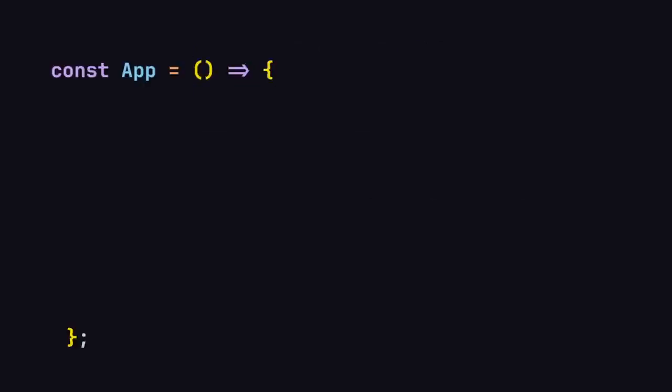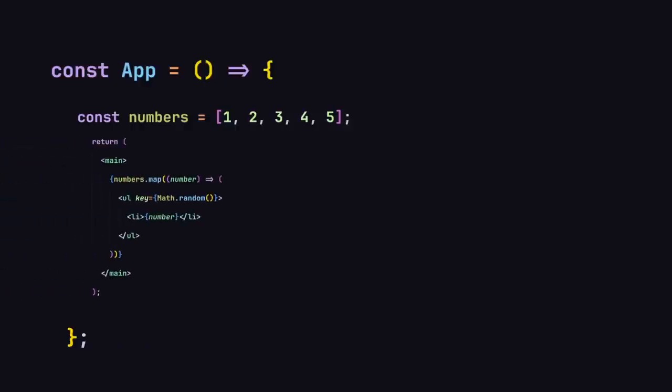So here you can see we have our component right here, and inside this component we have our numbers array. If you wanted to iterate through each number inside this array and render it to the DOM, we are going to be using first of all the curly braces, and inside these curly braces we're going to be getting our numbers list, and then we can use our map method on there. The map method is going to take a callback function, and we're going to be passing a number and also the index, and inside there we're going to be using the UL and LI to render our numbers to the DOM. So this is how we are going to be doing all of this. Now let me show you that in action.